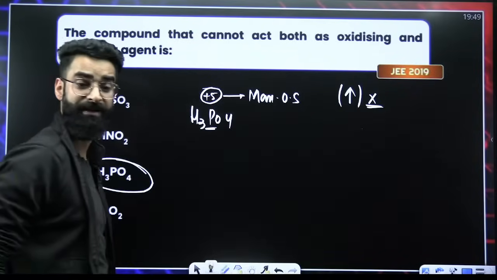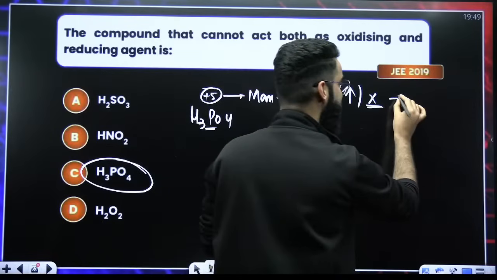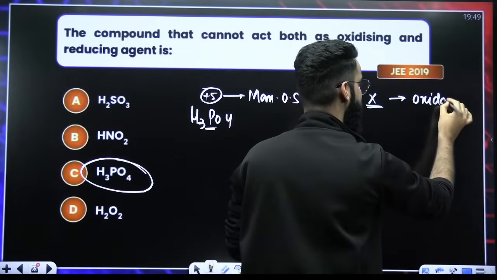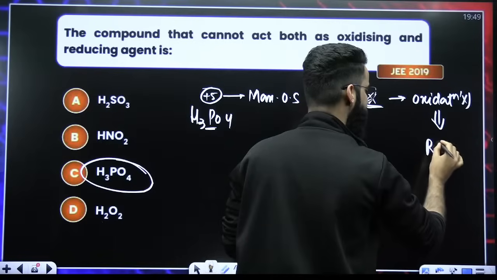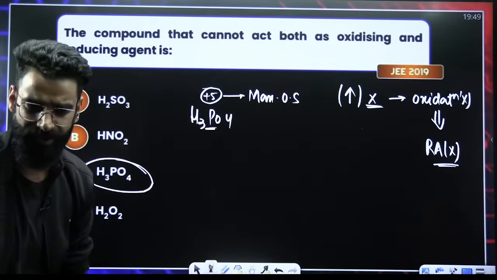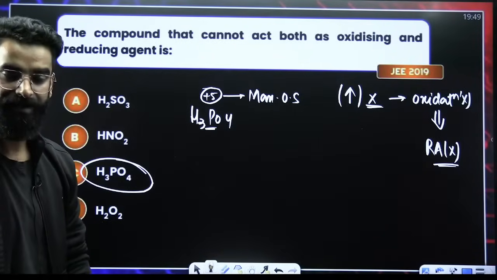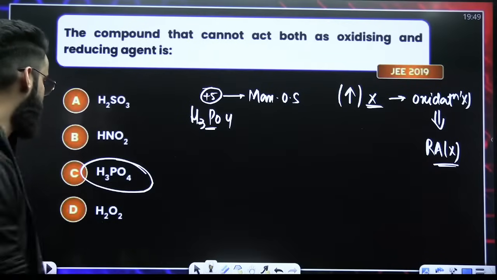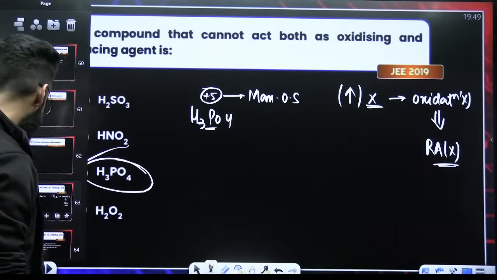If it cannot increase its oxidation state, it cannot undergo oxidation. And the one which cannot undergo oxidation cannot be called a reducing agent. So your H3PO4 won't act as the reducing agent. Perfect. Done and dusted.